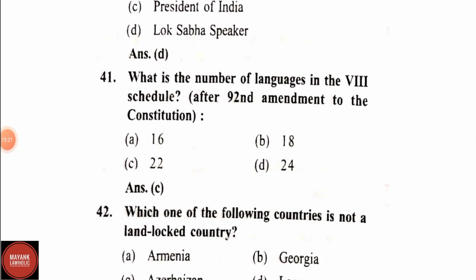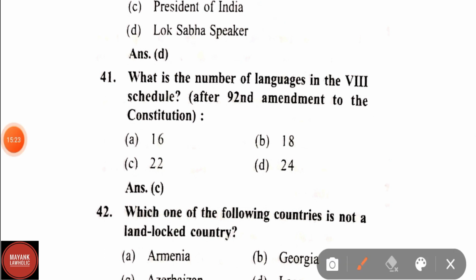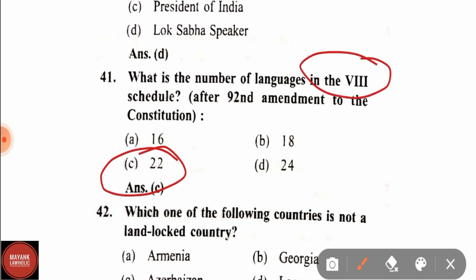Question number 41. What is the number of languages in the 8th Schedule after the 92nd Amendment to the Constitution? Correct answer is 22. There are 22 official languages in India. And one more thing we have to be aware of, Hindi is not a national language. Hindi is the official language of India. So there are official languages given in the 8th Schedule, and there are 22 of them.